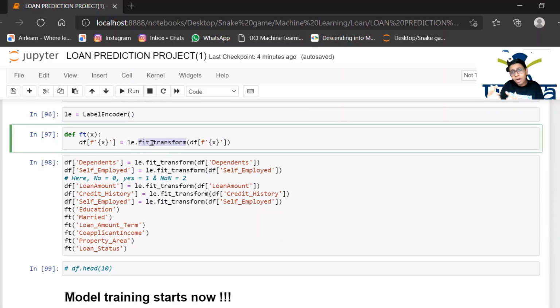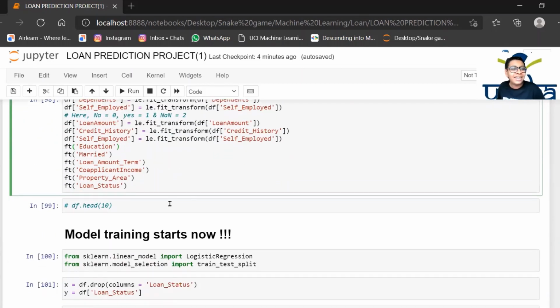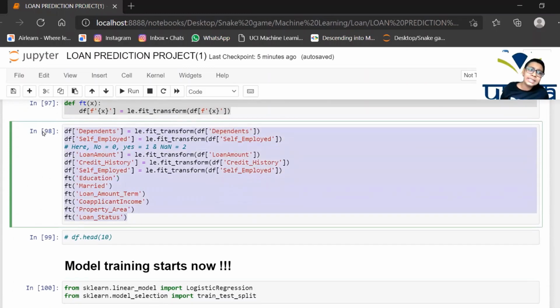That is, they convert all common text to a digit, another common text to another digit, another common text to a third digit, another to a fourth digit, and so on. So I just made this function to avoid writing all these lines again and again. I don't want to write them. You all know I'm a bit lazy. Okay, so this is where all these things are encoded.